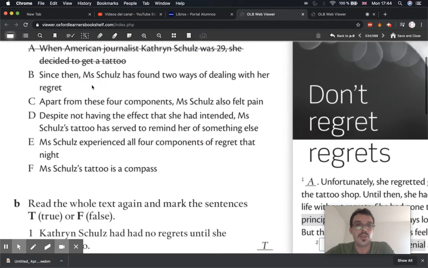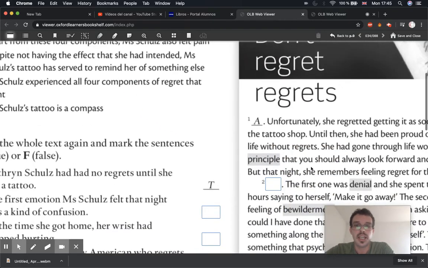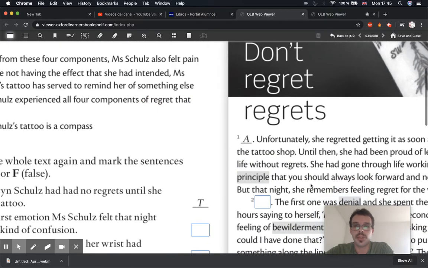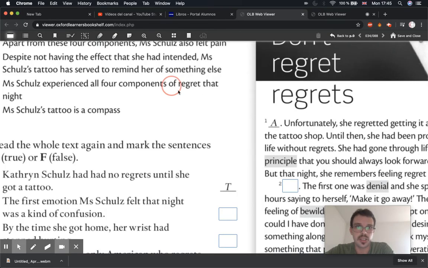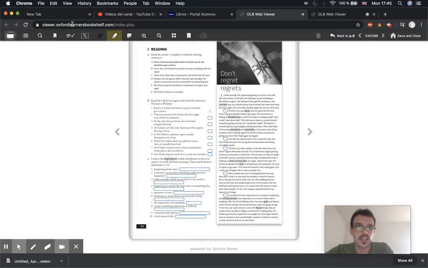So read through the sentences, check you understand everything, and then read through the text and try to put them in the correct place. Now remember, a lot of these sentences will be the first sentence of a paragraph. So if you read the rest of the paragraph, that should follow on from that sentence. So it should have a similar context. But anyway, take your time, read through the text, and put the sentences in the correct place. You can pause the video as well.